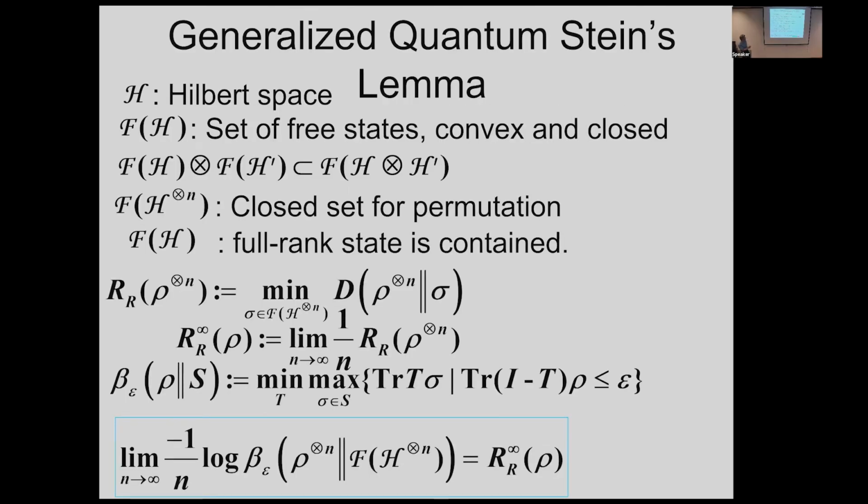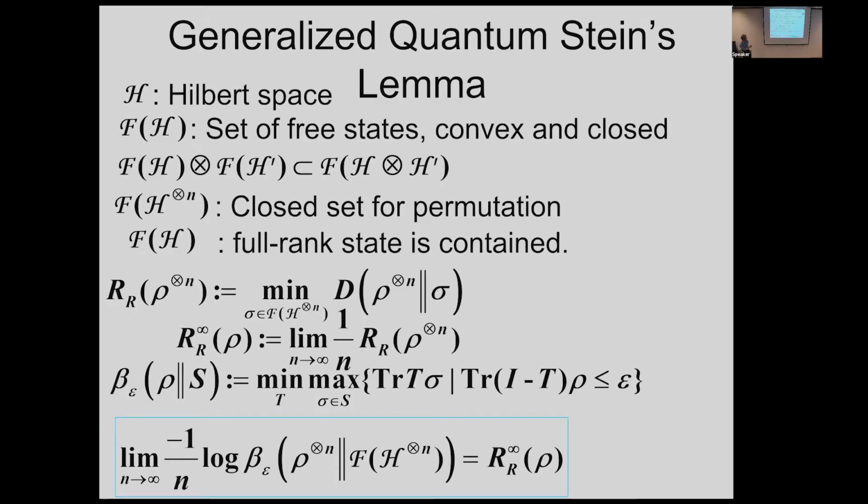So what is the generalized Stein lemma? Firstly, we need to consider a set of states, not one state. In the case of quantum relative entropy, we need to consider the second argument of the relative entropy, but in that case, this second argument is sometimes not one state. We need to consider a set of free states. This set should be convex and closed. And we also have a tensor product structure. If we take the tensor product of two free states, the free set includes it. So this is the big system, and this free set includes the tensor product of the small systems.